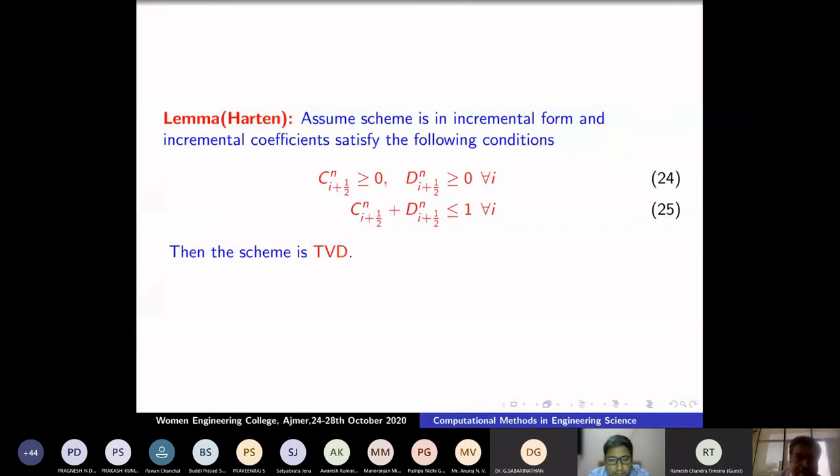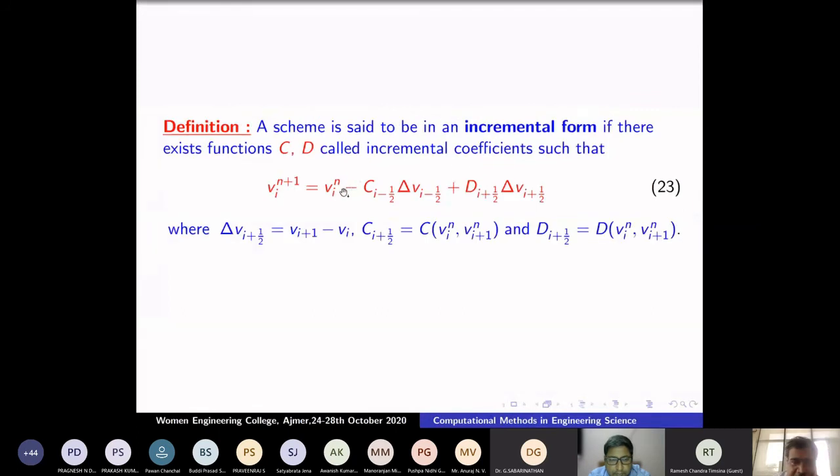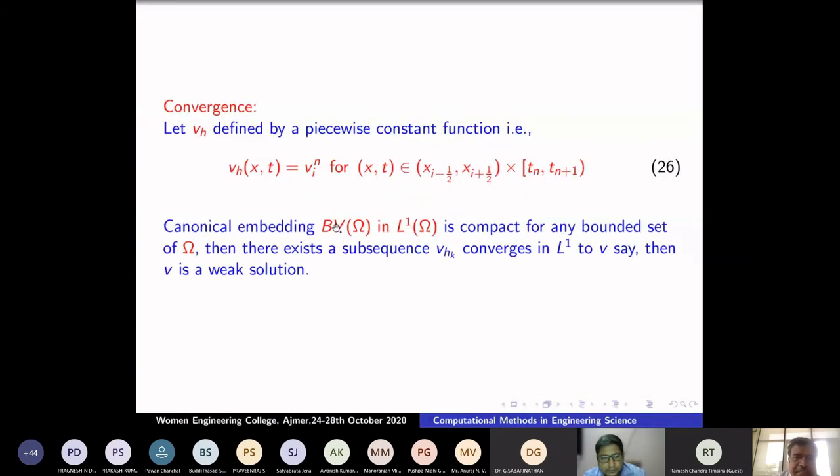If I write the numerical scheme in this fashion, with a forward difference and a backward difference, and these conditions are satisfied, then the scheme satisfies total variation diminishing. That means it is in the class of functions of bounded variation.